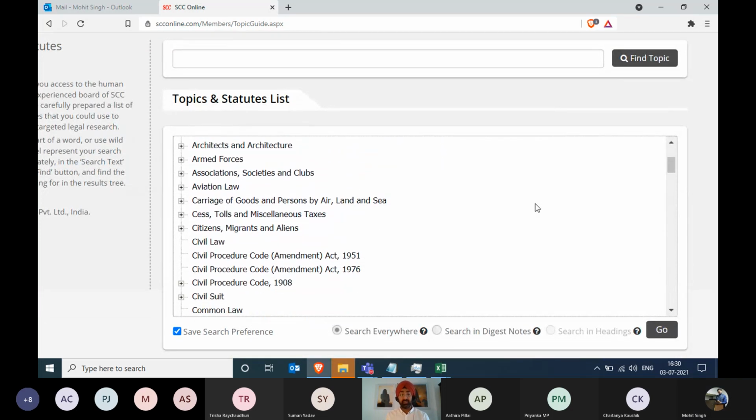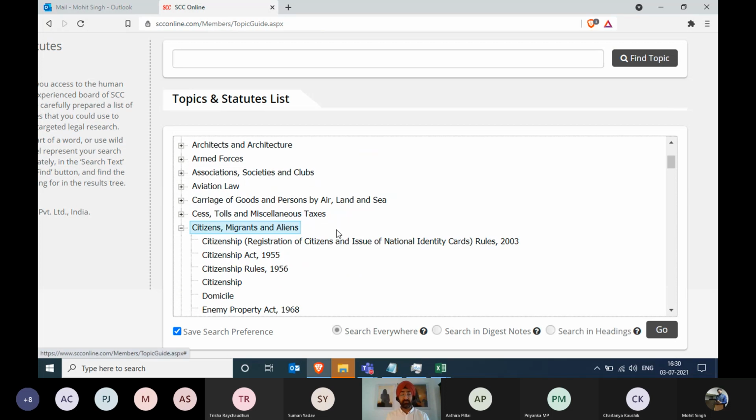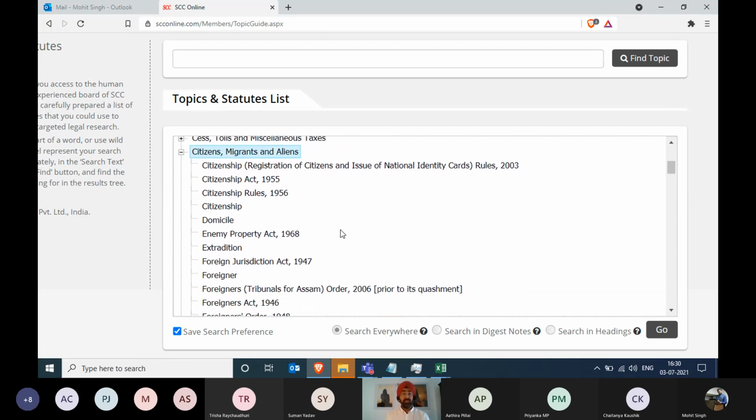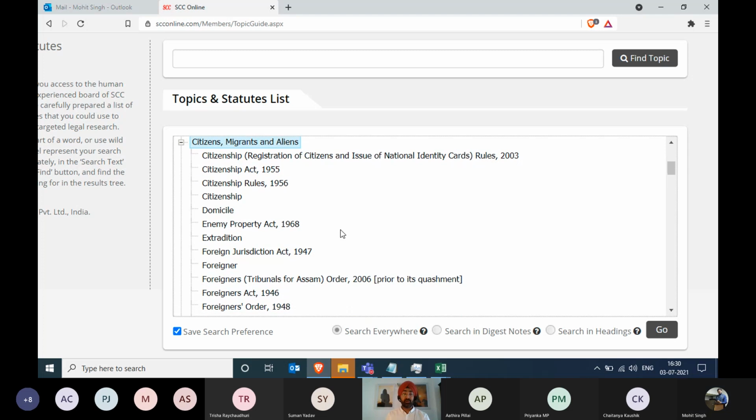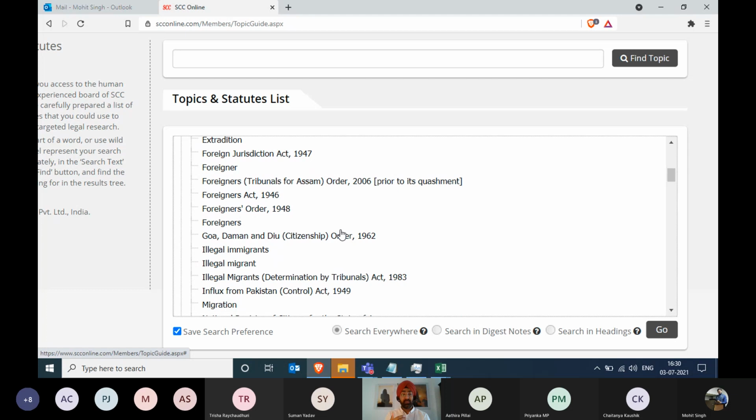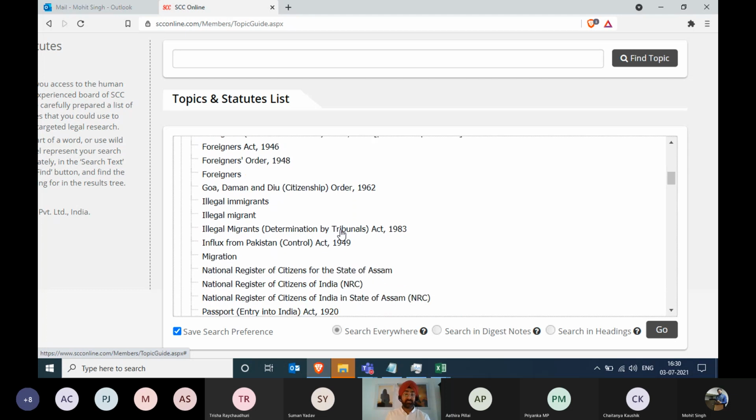You click on any of these. Mohit, could you click on one of the entries over here? Good enough. So citizens, migrants, and aliens. So it says this is a principal topic. Under this principal topic, you have domicile, you have extradition, we have foreigners, we have illegal immigrants, illegal migrants, migration, and so on and so forth. So this does give you a structure of the other subtopics under this topic that you can search for.